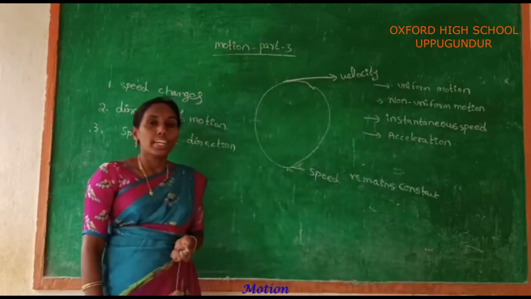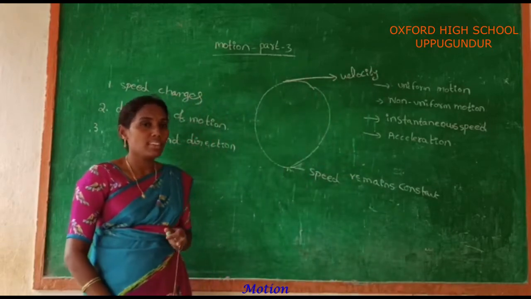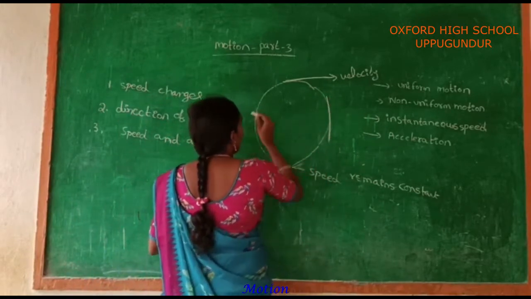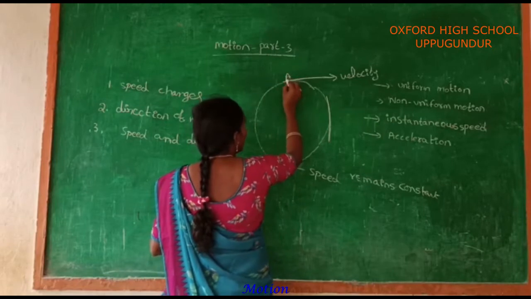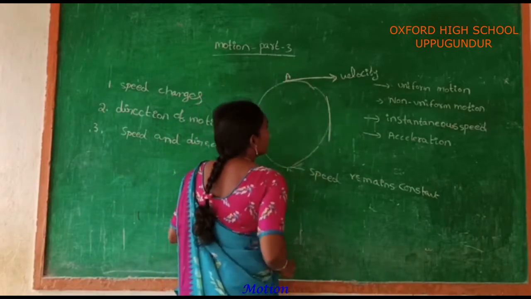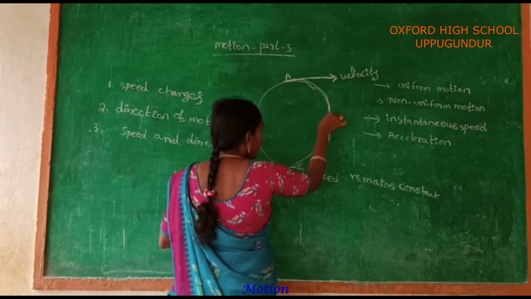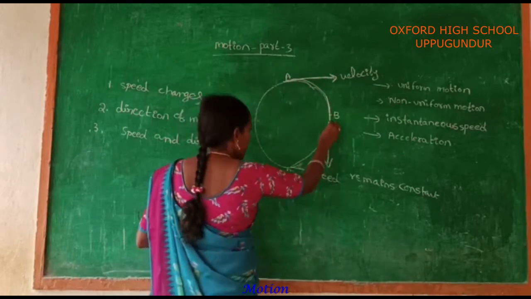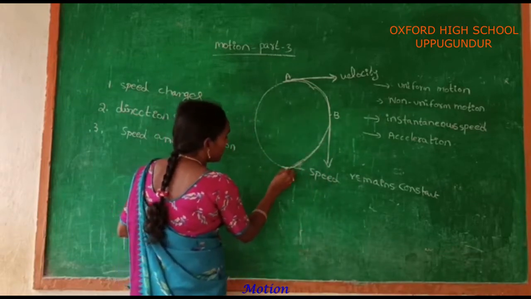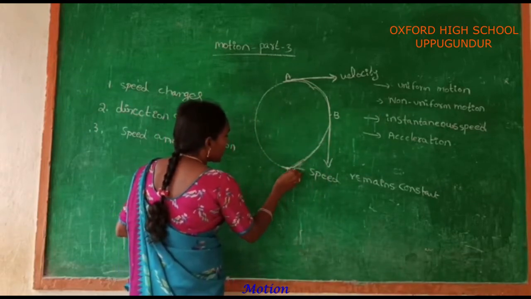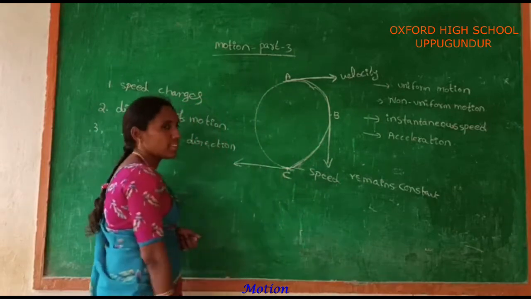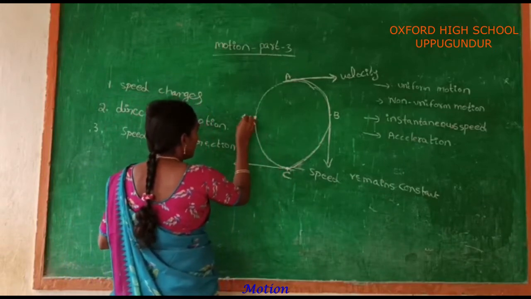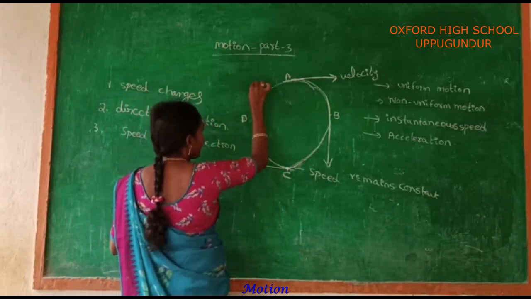In this case, the direction of the motion of your body changes at every instant of time. If your body is coming from the point A, the direction of velocity is like this. If the same body is moving and reaches the point B, the direction of the velocity is downward. If the same body moves to the bottom of the circle, that means it reaches the point C, the direction of the velocity is left side. If the same body reaches the point D, the direction of the velocity is upward.